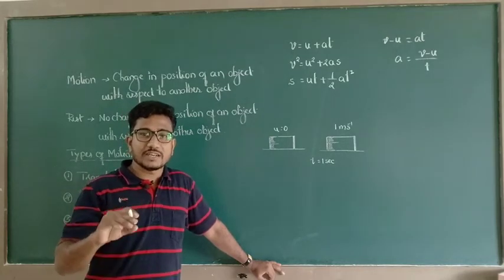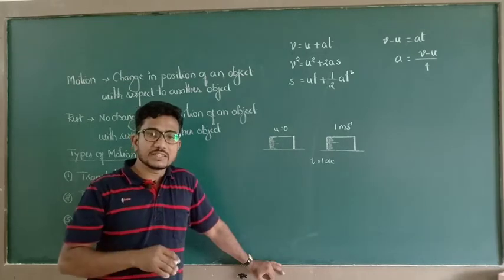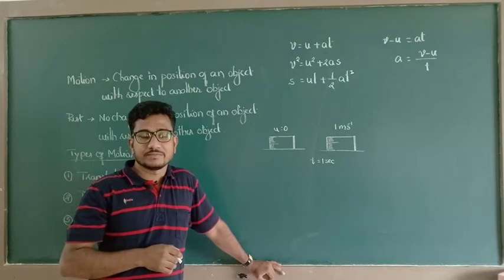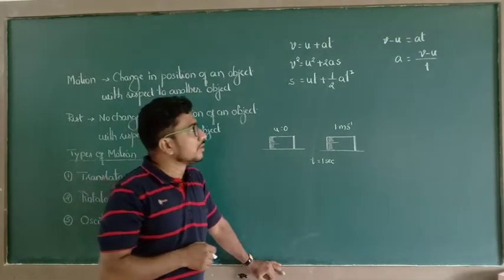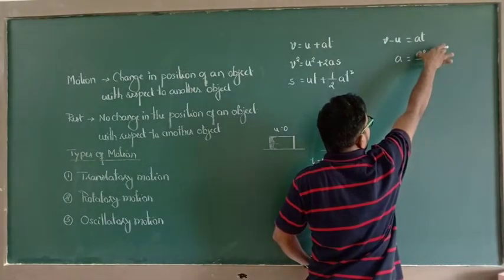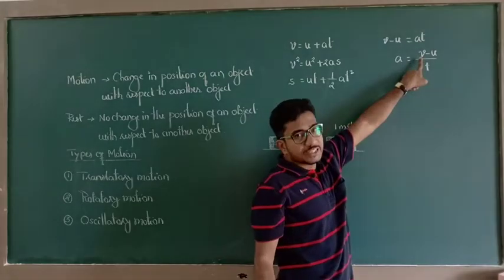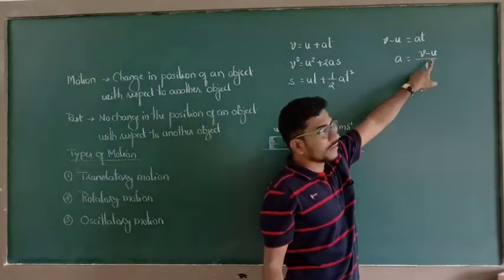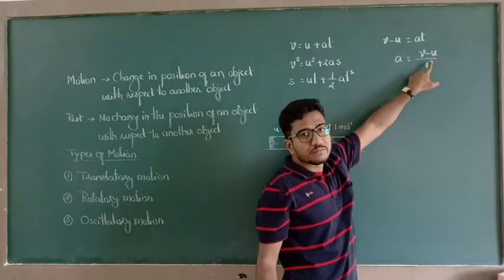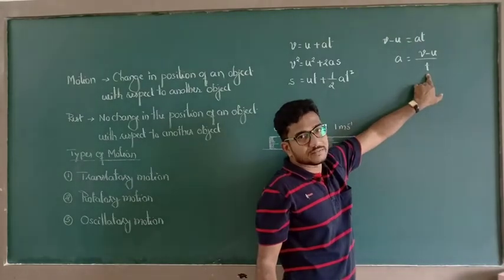Velocity is nothing but rate of change of displacement. Displacement is nothing but the shortest path between 2 points. So here the numerator is represented in terms of meter per second, whether it is initial velocity or final velocity. t is in terms of second.